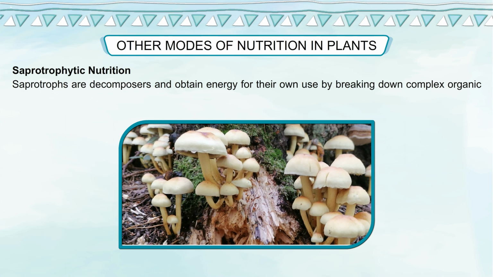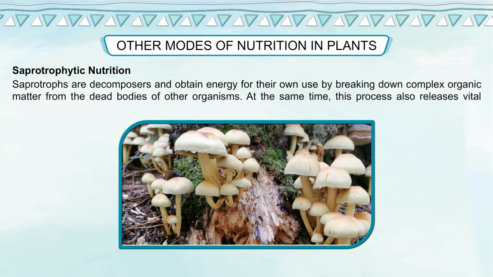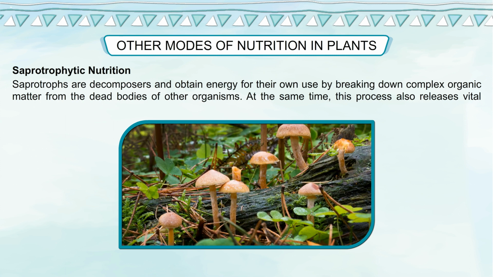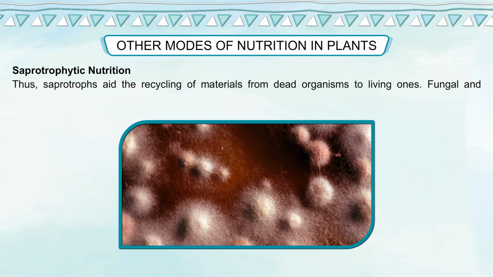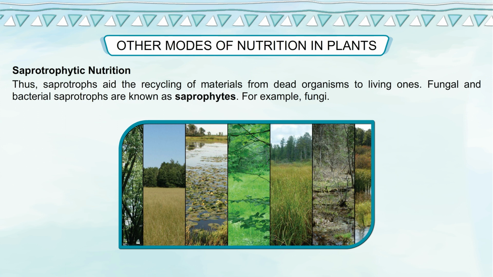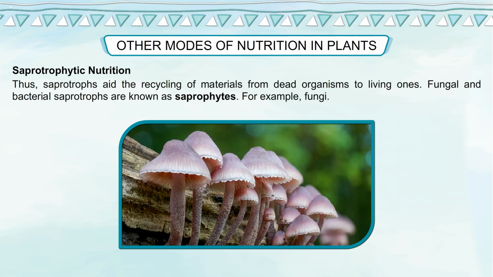Saprotrophs are decomposers and obtain energy for their own use by breaking down complex organic matter from the dead bodies of other organisms. At the same time, this process also releases vital chemical elements into the soil which are absorbed by autotrophs. Thus, saprotrophs aid the recycling of materials from dead organisms to living ones. Fungal and bacterial saprotrophs are known as saprophytes, for example, fungi.